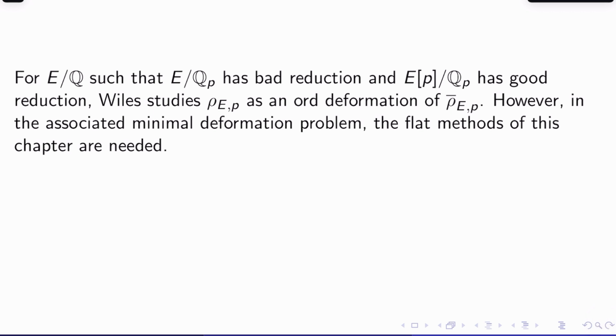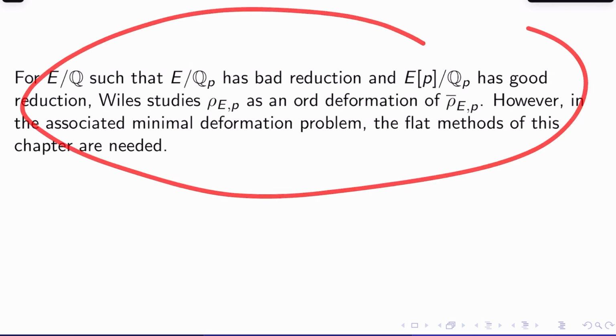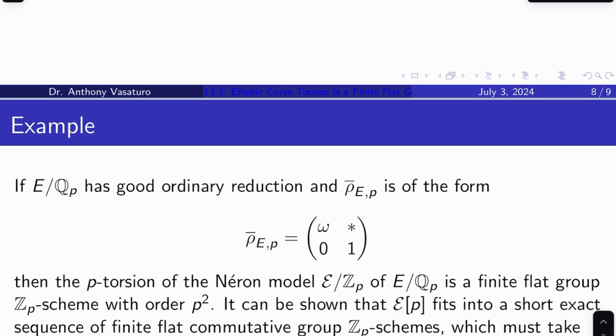Now, for E over Q such that E over Q_p has bad reduction and E[p] over Q_p has good reduction, Wiles studies rho_{E,p} as an ordinary deformation of rho-bar_{E,p}. That's how curves like this are handled. However, even though we're in the ordinary case, in the associated minimal deformation problem there are flat methods used, finite flat group scheme methods. I talked about this last video. It's not only the supersingular case that needs this finite flat group scheme stuff. There are specialized cases like this one, in the ordinary case, where you have to invoke this theory.